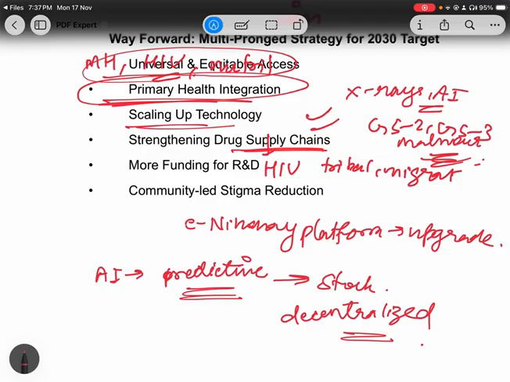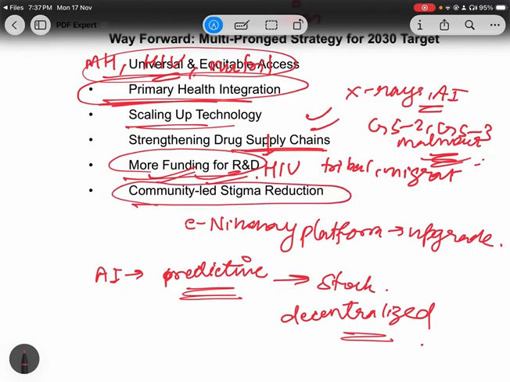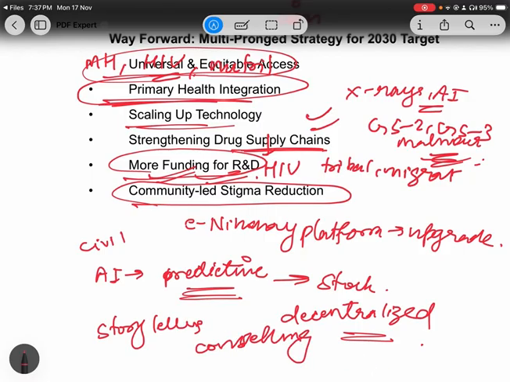And a very important thing, more funding for R&D, as we already discussed that there is a funding gap, right? So through this funding, more vaccines can be promoted, cheaper diagnosis can be promoted. And the last thing is the community-led stigma reduction. Many groups can be made, civil societies can be included, storytelling sessions can be done, counseling can be done. All these things are important to deal with the issue of stigma.